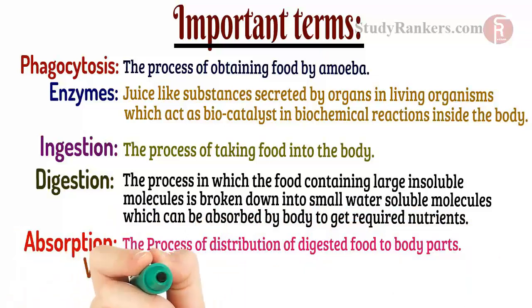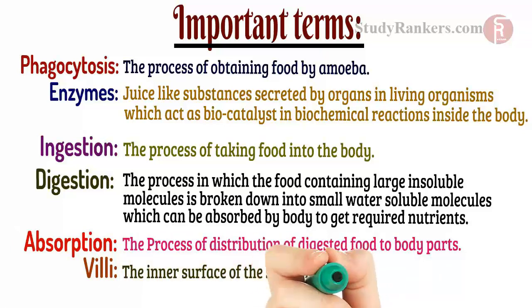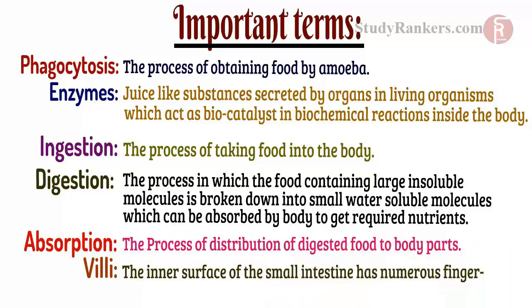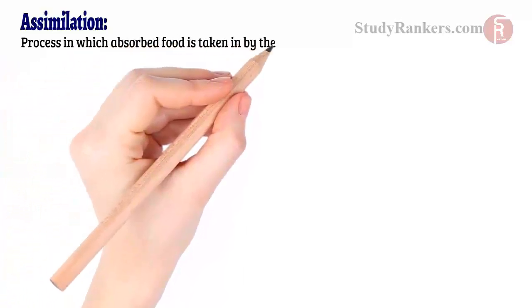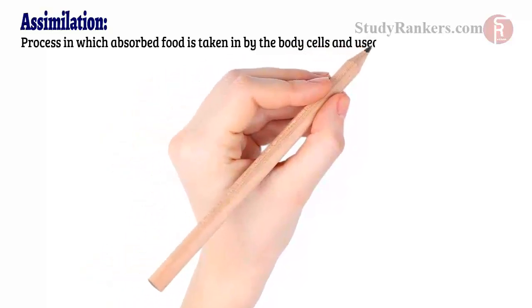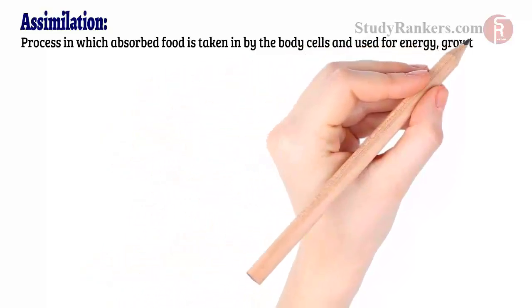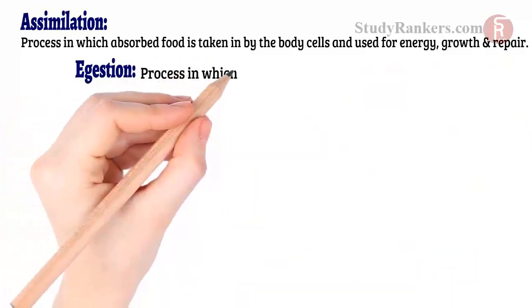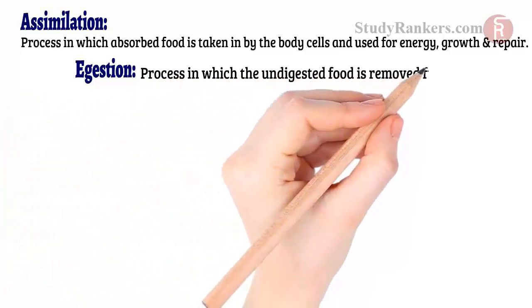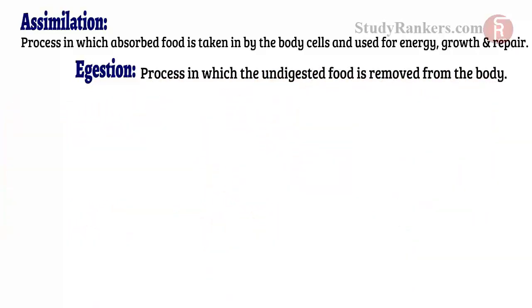Villi, the inner surface of the small intestine, has numerous finger-like projections. Assimilation, the process in which the absorbed food is taken in by the body cells and used for energy, growth, and repair. Egestion, the process in which the undigested food is removed from the body.